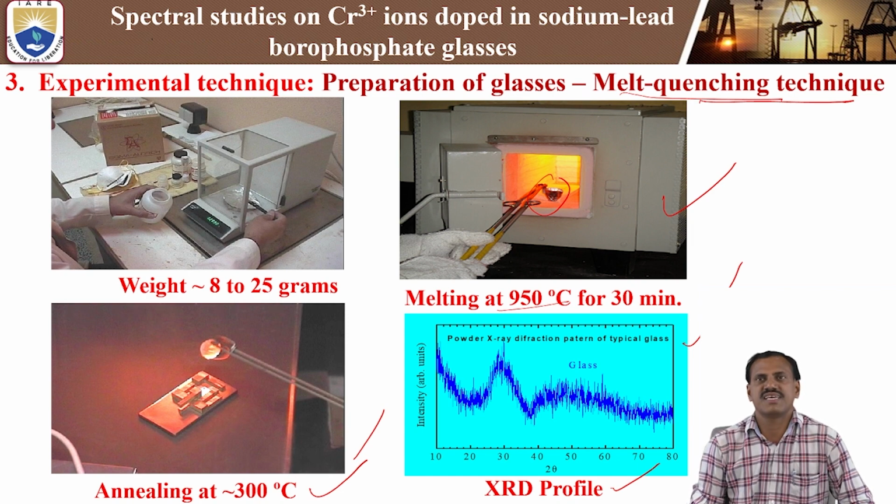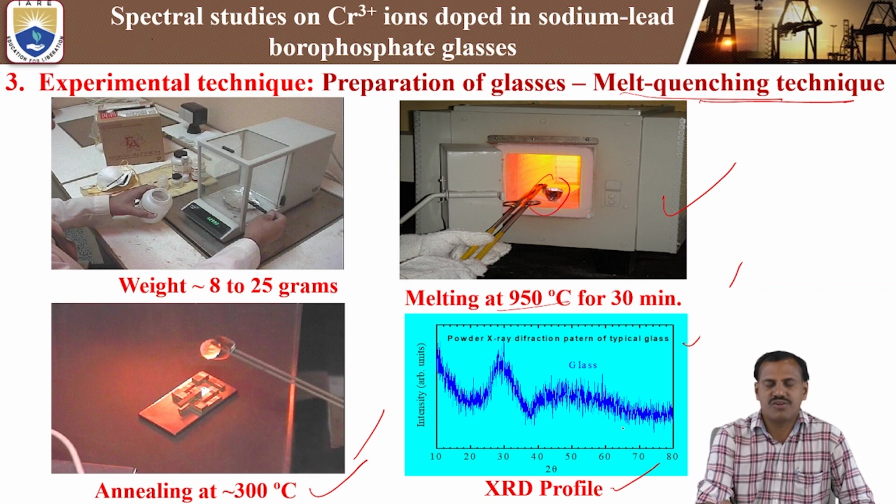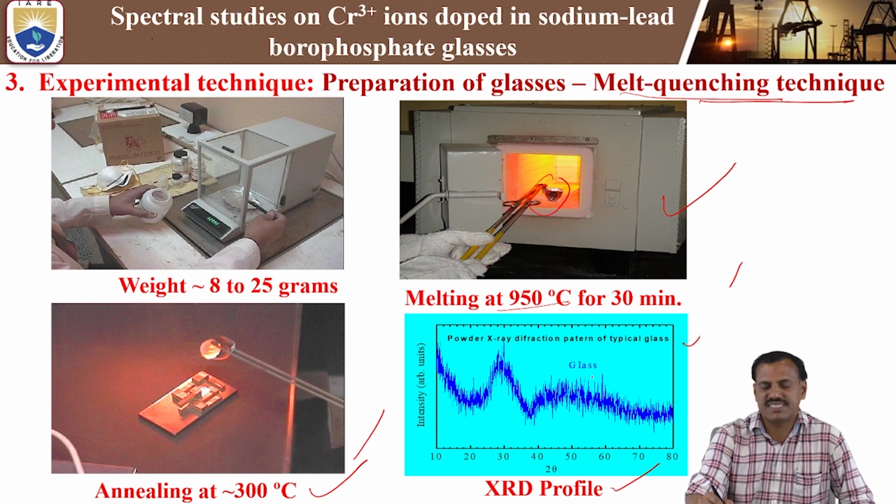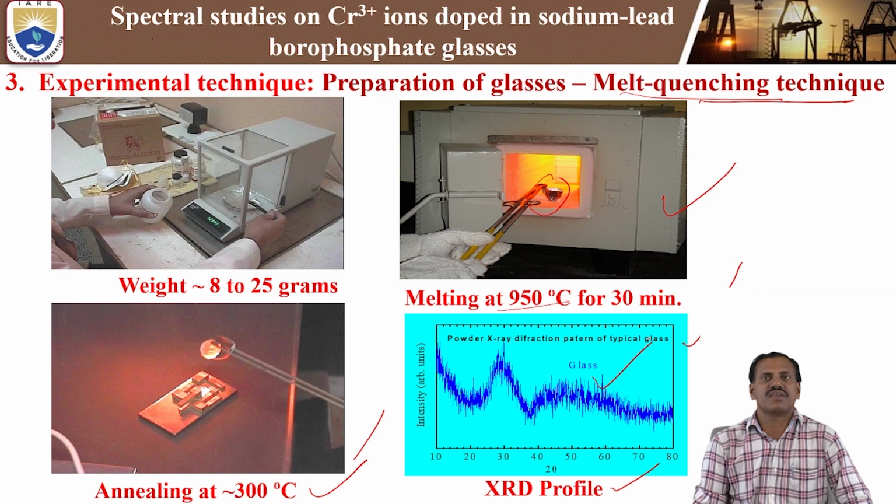In our present study, all the peaks are broad curves, so the present glasses show completely glassy nature. In XRD we can know the crystalline or glassy nature, and finally we conclude that the prepared sample is completely glassy.